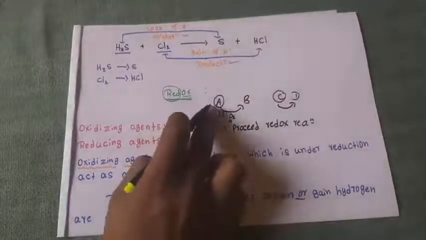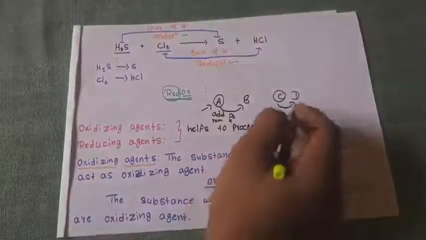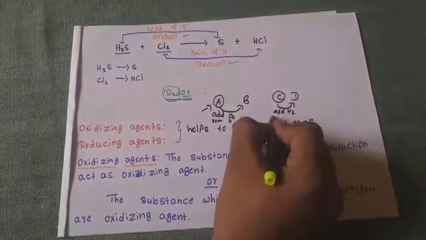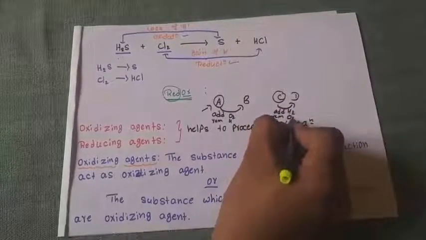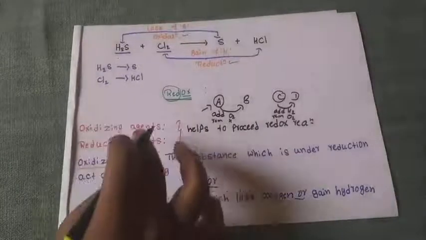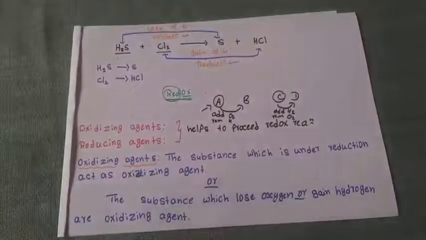If C is a reducing agent, it should add hydrogen or remove oxygen. Because of that, oxidizing and reducing agents help in a chemical reaction.